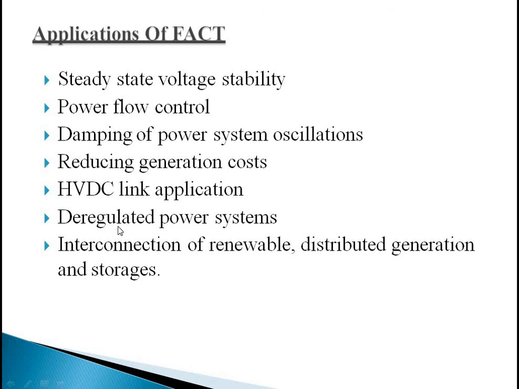Deregulated power system means securing the rules and regulations to transmit electric power. And interconnection of renewable distributed generation and storages: renewable energy sources like solar, wind, geothermal, distributed generation, microgrids, small mini hydel power plants, and storage through batteries. We can interconnect these with the help of FACTS devices.